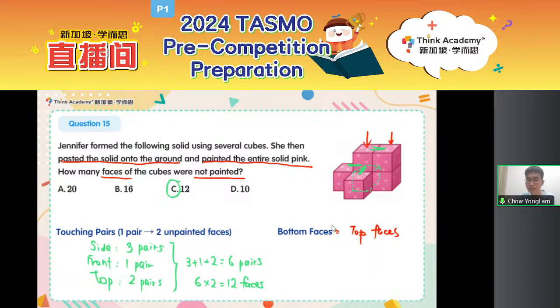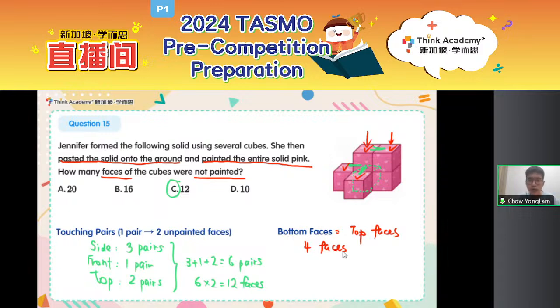So how many top faces are there? Type it in the chat below. How many faces on top are there? Is it 9? Look at this diagram. How many are there? There are 1, 2, 3, 4. So there are actually 4 bottom faces. And since there are 4 bottom faces, these 4 faces will also be unpainted. Right? Good job, everyone in the chat. Yep, there are 4 faces at the bottom that are also unpainted.